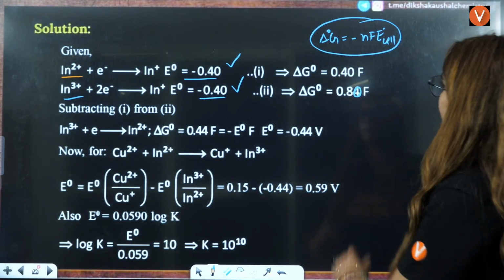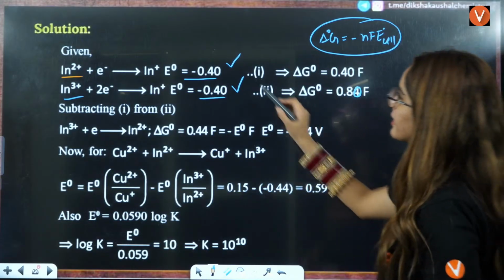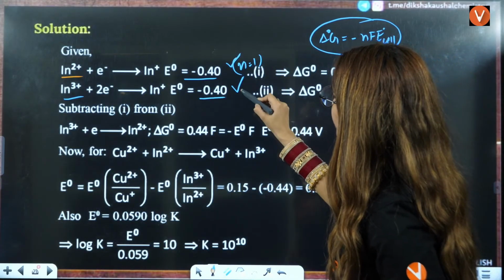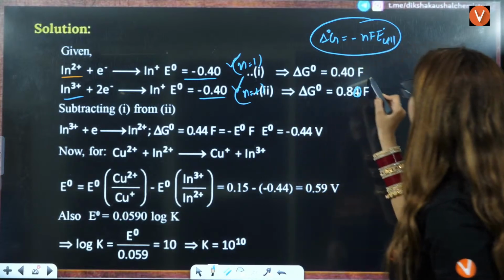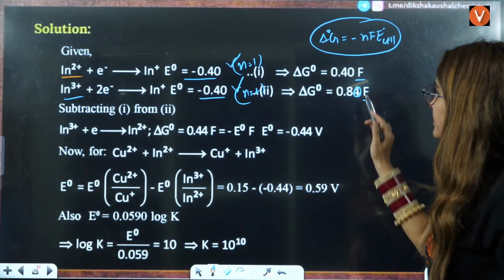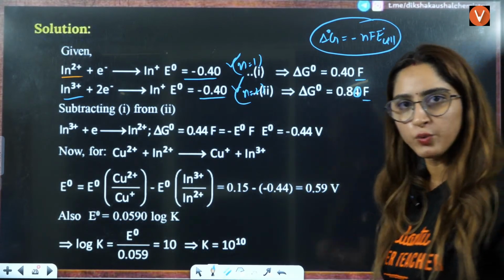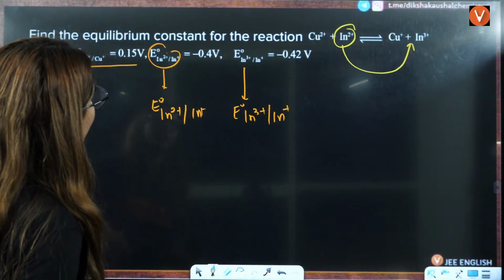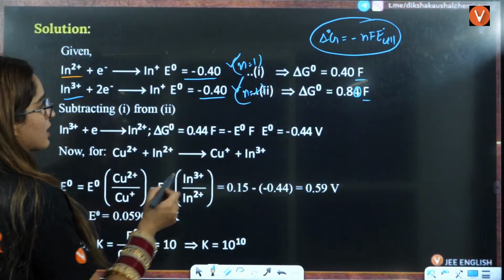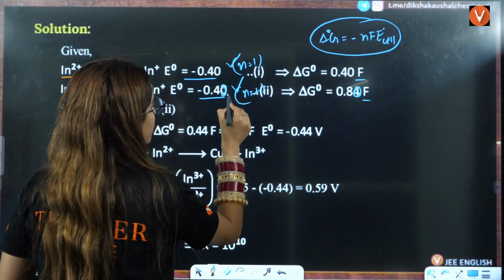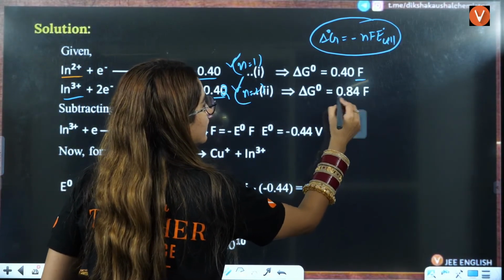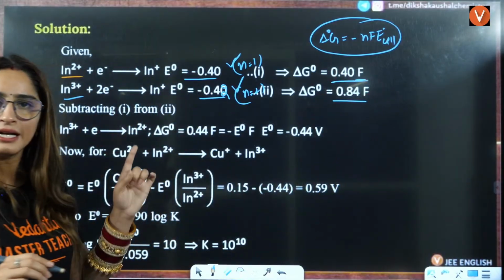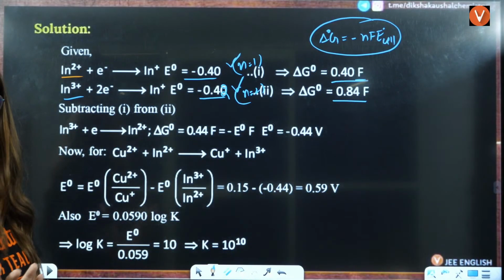Delta G naught will be minus n F E naught, where the n factor here is 1 and here is 2. Faraday we have taken as it is. This E naught value is multiplied by 2, right? Both values are given to be 0.4, and this is given to be 0.42, so this will be 84 only, right? We got the delta G values of both of them.